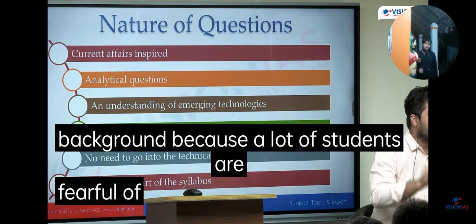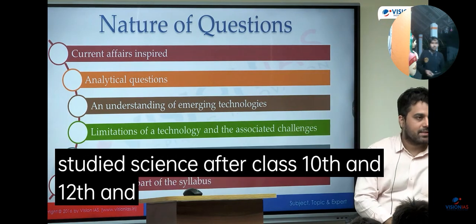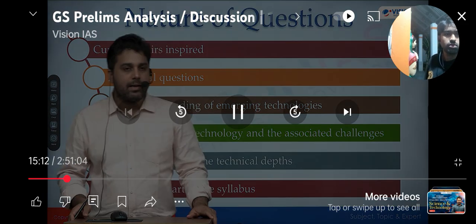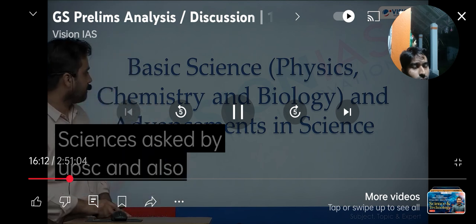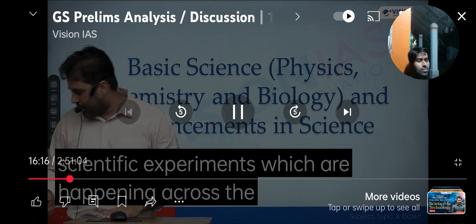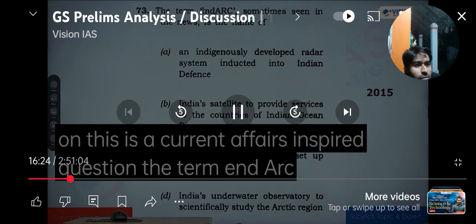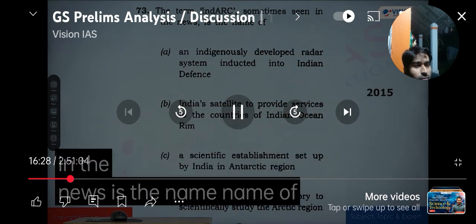Because a lot of students are fearful of this subject, that I haven't studied science after class 10th and 12th, and it doesn't matter. You just have to put in more effort, right? That's it. You have to put in more effort. But ऐसा कुछ भी aptitude नहीं चाहिए जिसके लिए आपको graduation में अगर अपने science, engineering, medicine, and also some of the most advanced scientific experiments which are happening across the world. Okay, so there is a question on, this is a current affairs inspired question. The term end arc, sometimes seen in the news, is the name of, this is, if you know it, you know it.